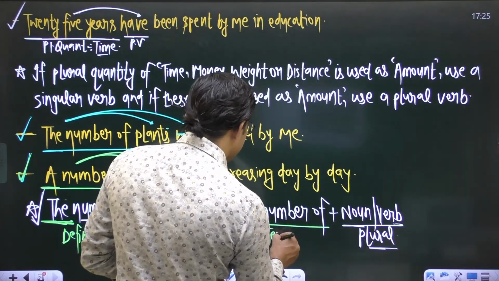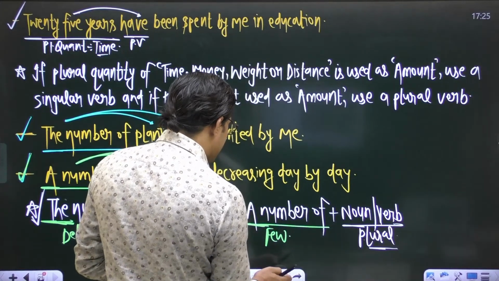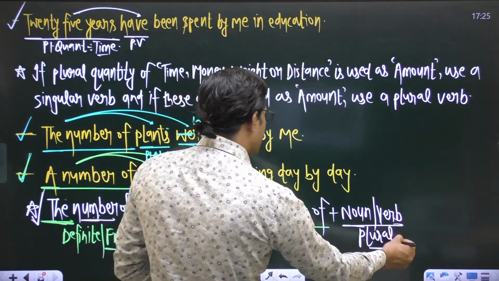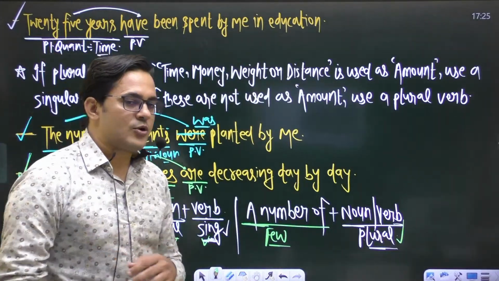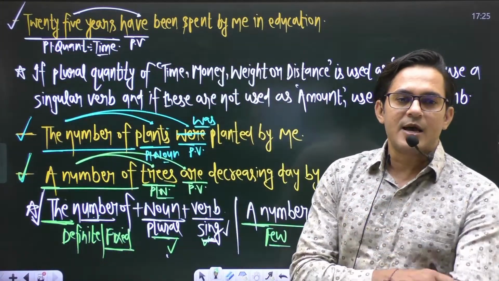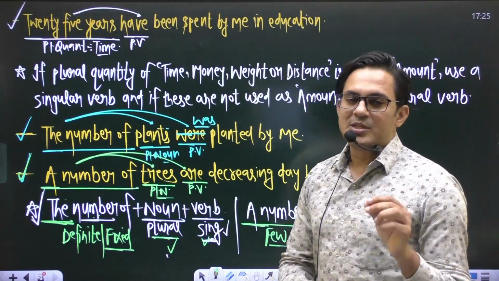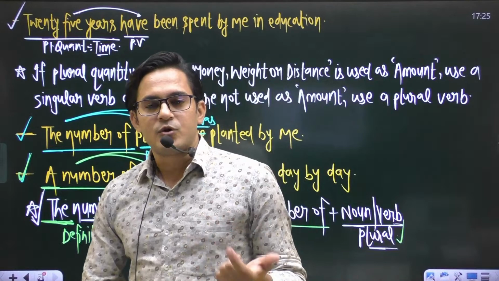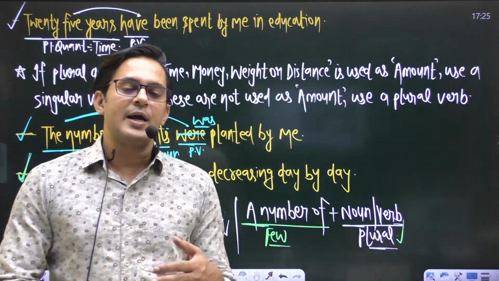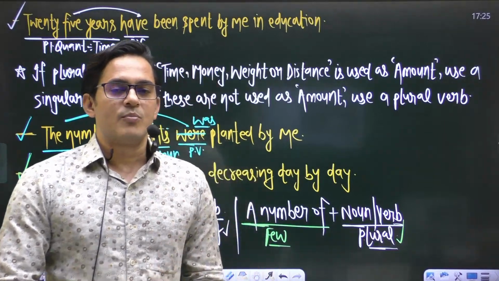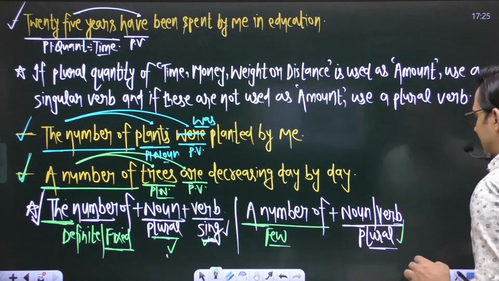It shows the sense of few. So in case of few, we use a plural verb. This is the concept. Are you getting my points? Yes, guys. After "the number of," we use a plural noun, and the verb must be singular. And if you talk about "a number of," this phrase is followed by a noun and a verb, both must be plural, right? So let's move to the next concept.